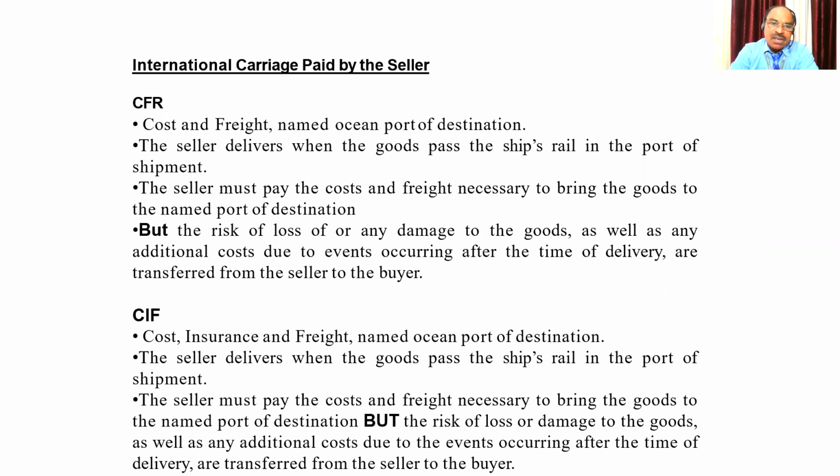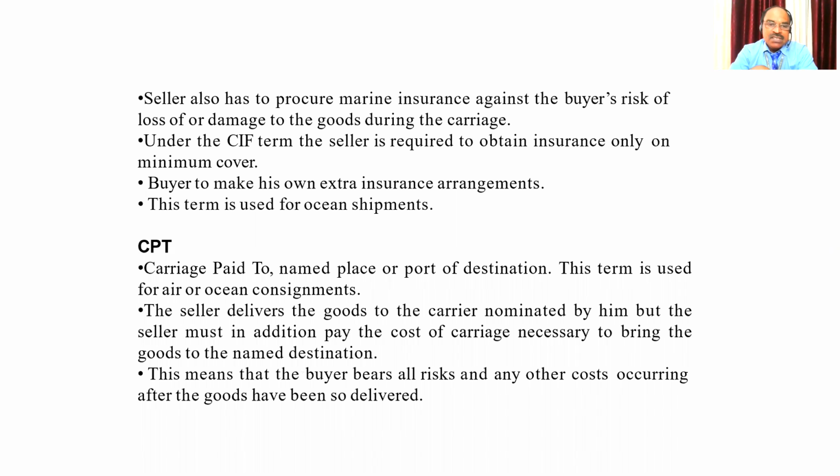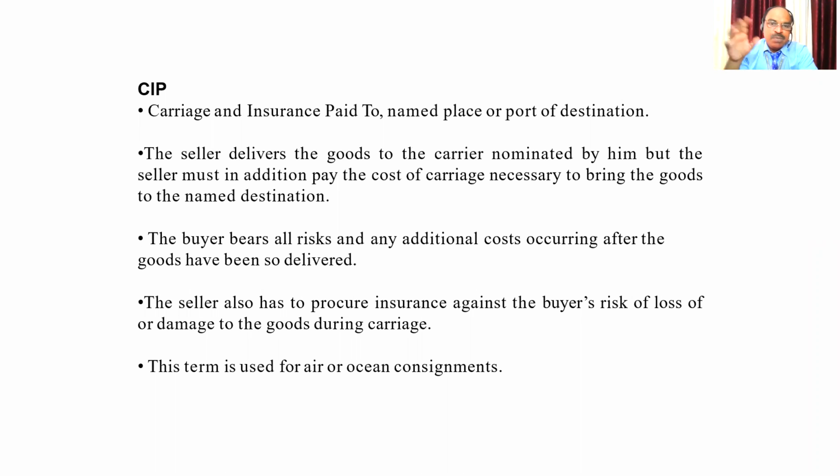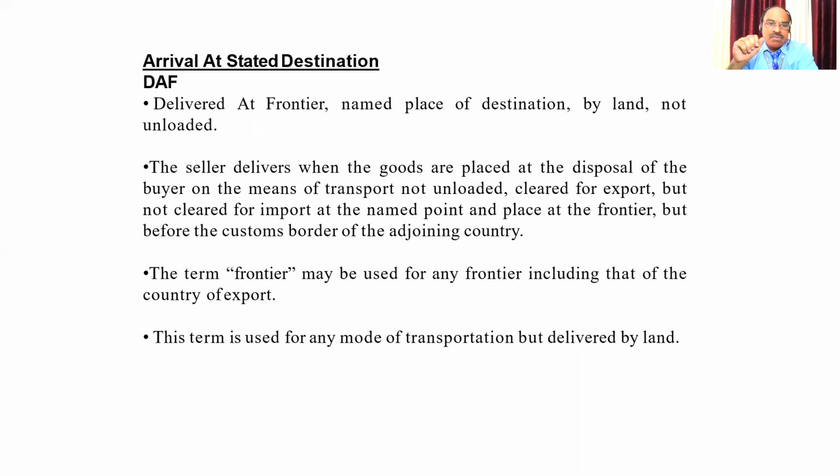CFR, the price includes the cost and freight. What are all the cost of the goods, and the freight means transport. CIF means it includes the cost, insurance and freight. CPT means the carriage paid up to the particular port. Scindia may mention CPT to Mumbai. That means the goods carriage freight charges are paid up to Mumbai. After that, it is the duty of Melvin. CIP, same thing. Carriage and insurance paid to which port? Up to Chicago. After that, Melvin has to take over.